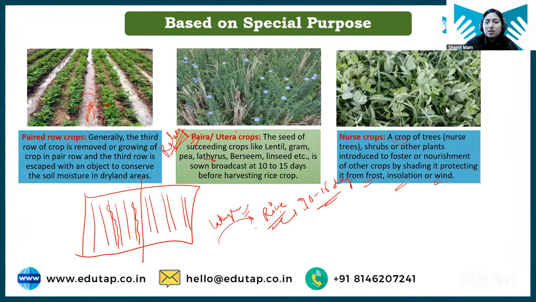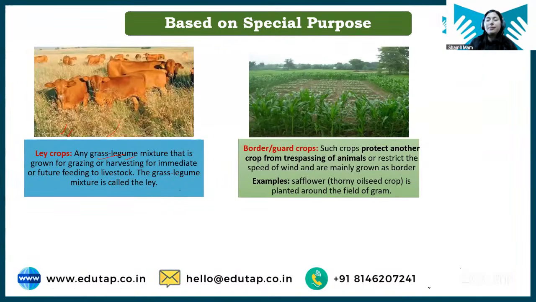Okay, nurse crop. Sometimes, look Ritik, we grow tall crops along with short crops. Right now I cannot remember the exact example to give you, but just understand: when there is a shade loving crop, and we grow it with some other crop that is providing shade to that particular crop, now that crop that is providing shade to the shade loving crop will be a nurse crop. Clear?